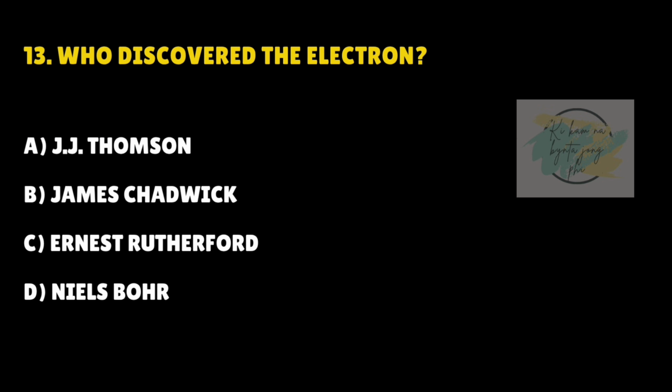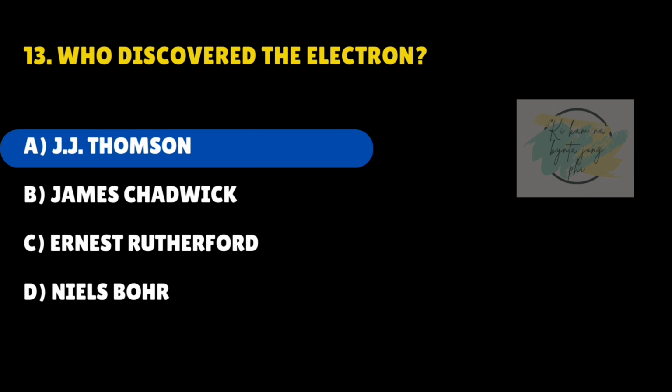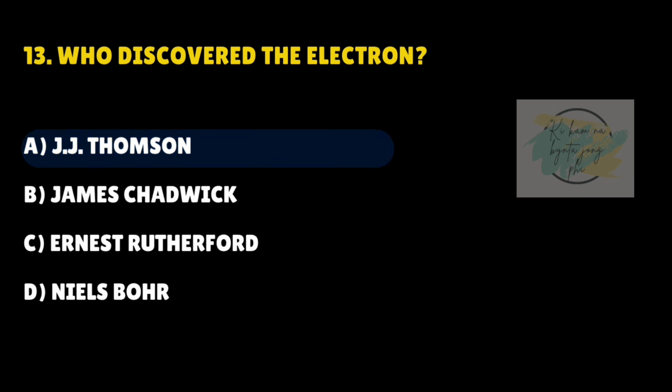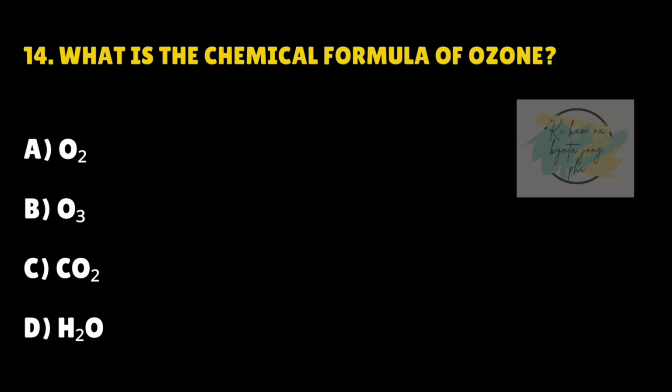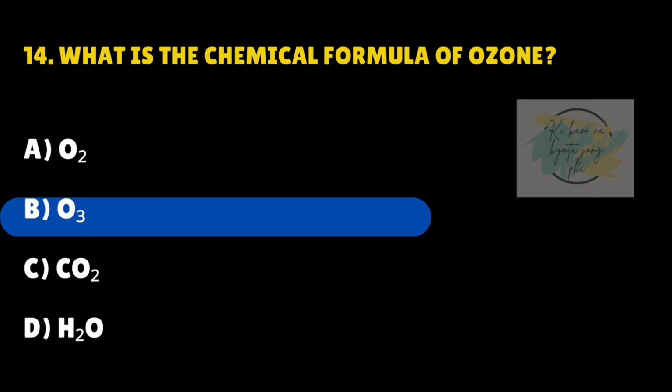Who discovered the electron? Answer is A. J.J. Thomson. What is the chemical formula of ozone? Answer is B. O3.